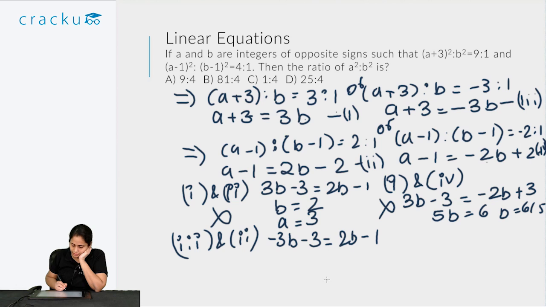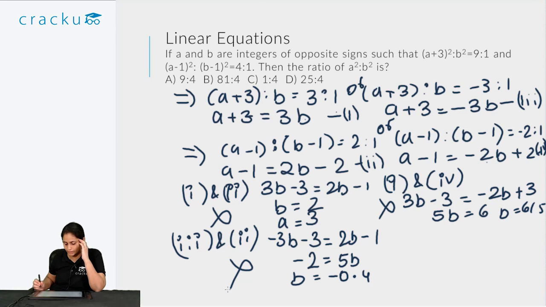So on solving, this is minus 2 is equal to 5b, so again I get b is equal to minus 0.4. We know b is an integer, so we can eliminate this particular case because b cannot be a decimal number. So we get the last case, which is 3 and 4.